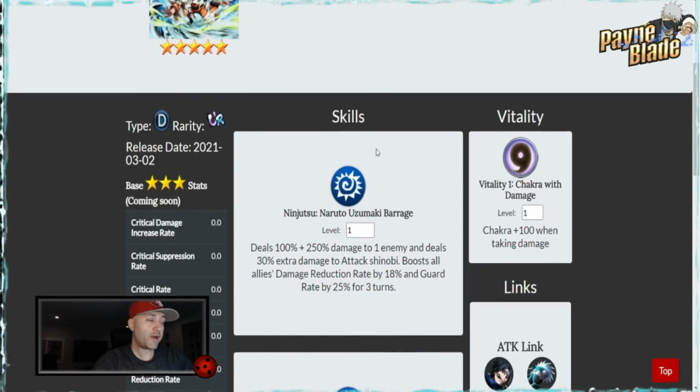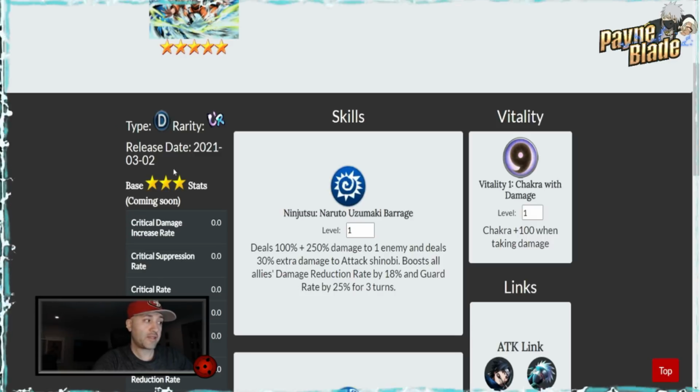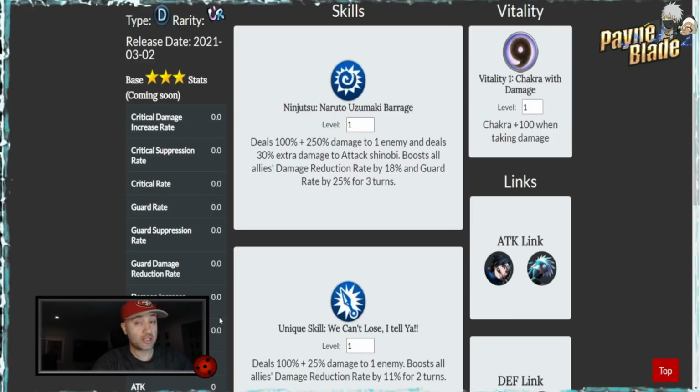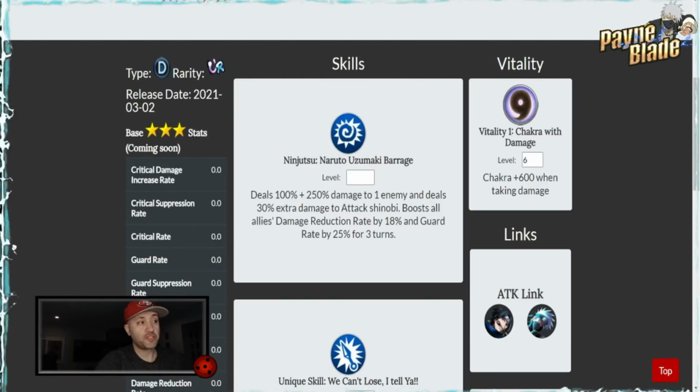And then, of course, you have the type, the rarity, the release date of the character, which is fantastic. The base stats, which will be coming soon. We'll have these filled out for you guys. Well, at least he will. And then you can actually change up some of the numbers here.